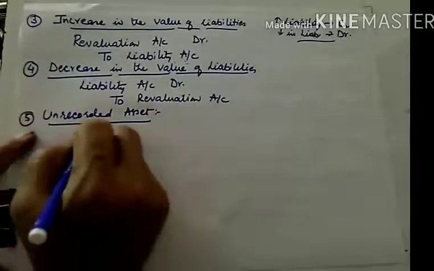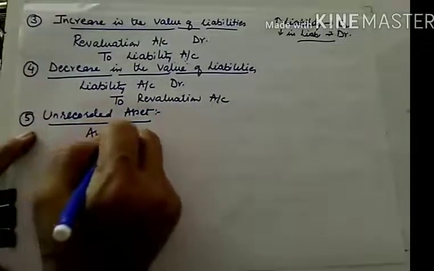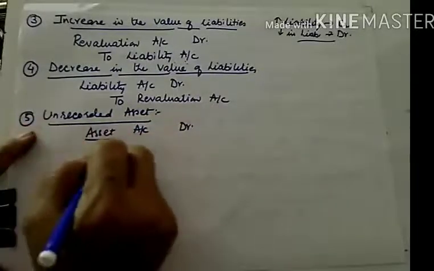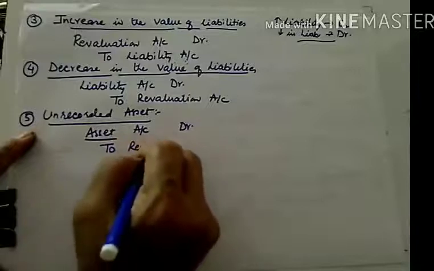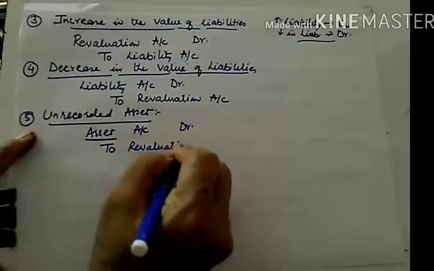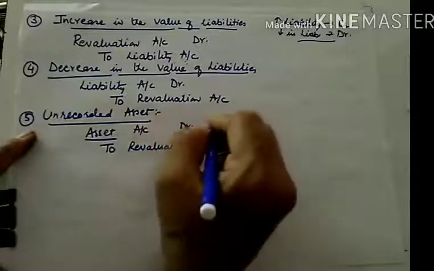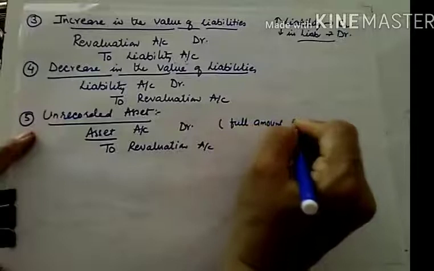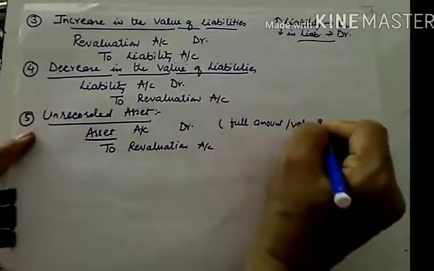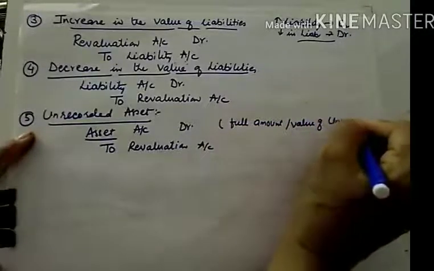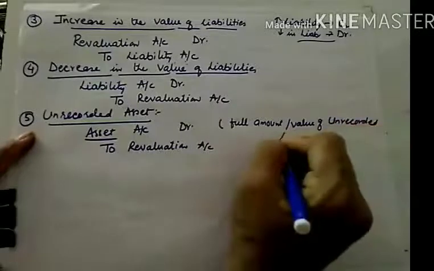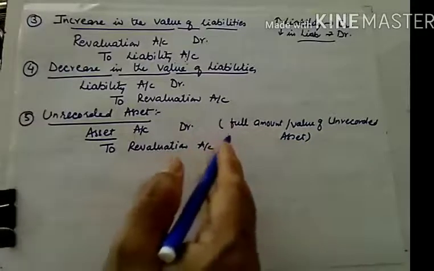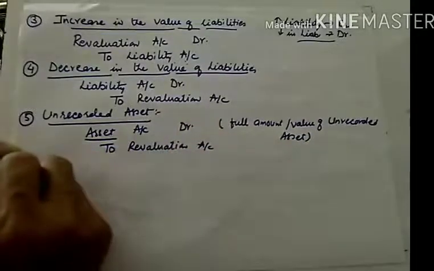So how to record an asset? By giving debit to asset account. You will write the name of that unrecorded asset debit to revaluation account, and here this entry will be a little bit different, because here you will be writing the full amount or full value of the unrecorded asset, because it's not a change. You want to record the full value, so you need to be very careful while recording.